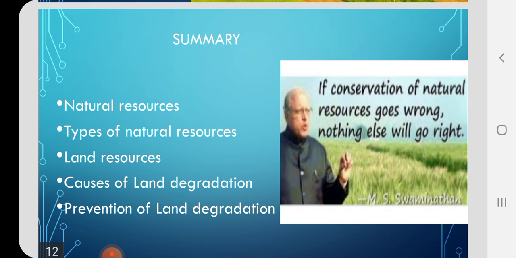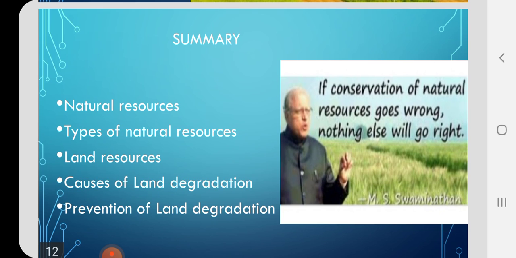So in today's class, we have discussed what we mean by resources, what are natural resources, the examples of natural resources, and the types of natural resources. Under the heading natural resources, we have discussed in detail about land resources, how that land is getting degraded, what are the causes of degradation and how we can prevent land degradation.